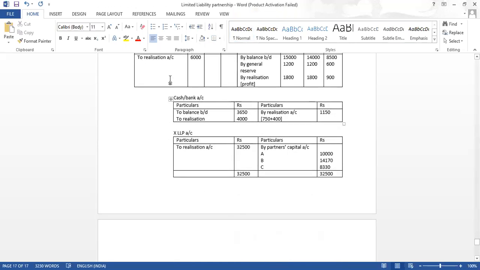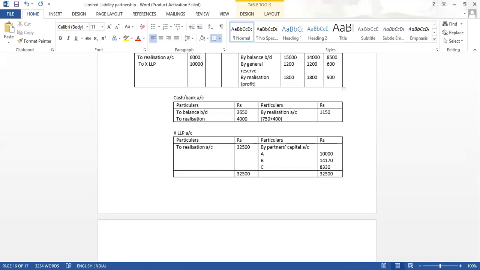The other effect of this will be by partners. To LLP, here we will write how much it is: 10,000, 14,170 and 8,330. So we have done this.